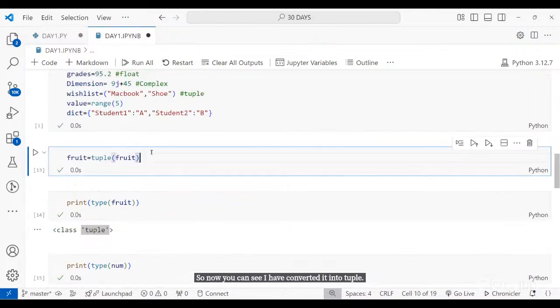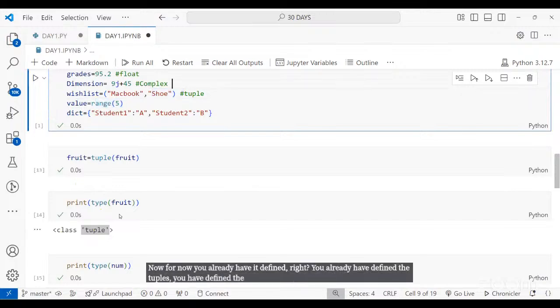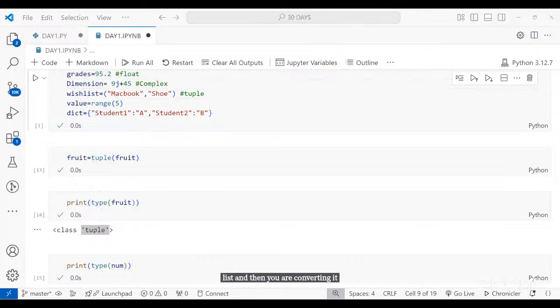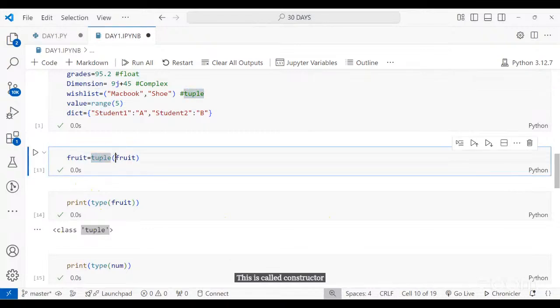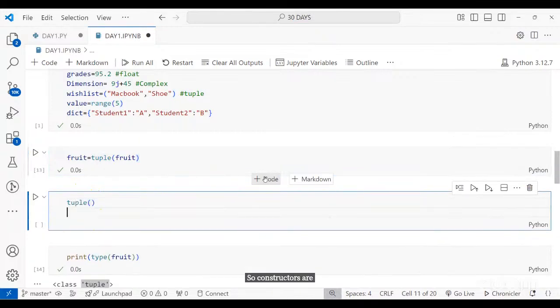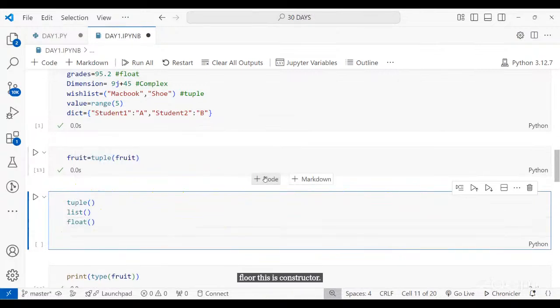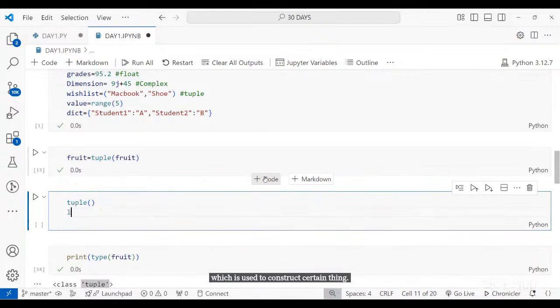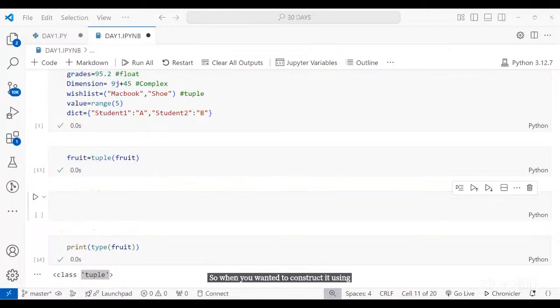For now, you already have it defined, right? You already have defined the tuples, you have defined the list, and then you are converting it from one form to another form. But if you haven't defined it and you wanted to define it using these constructors that we are using, right? This is called constructor. When I have written tuple with these brackets, then it means this is tuple. And this is constructor, sorry. So constructors are tuple, this is constructor, list, this is constructor, float, this is constructor, which is used to construct certain things. Okay, in simple terms. So when you wanted to construct it using these constructors, you have to use the same method.